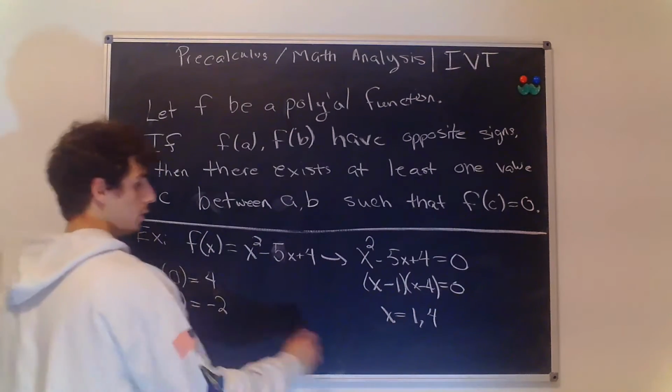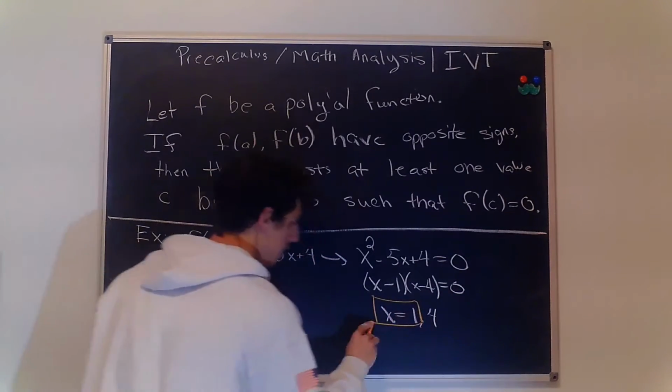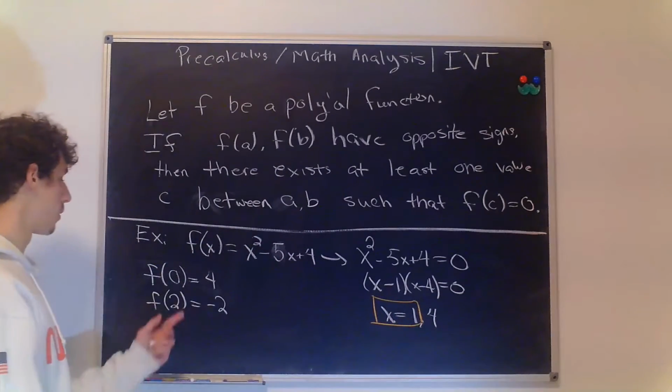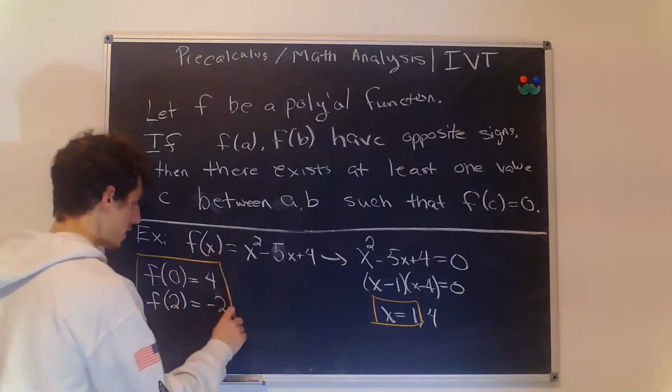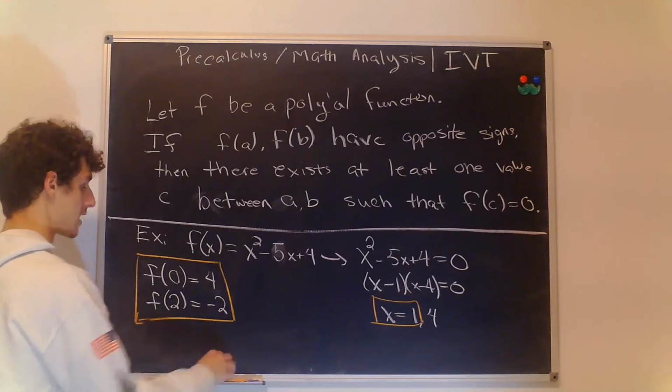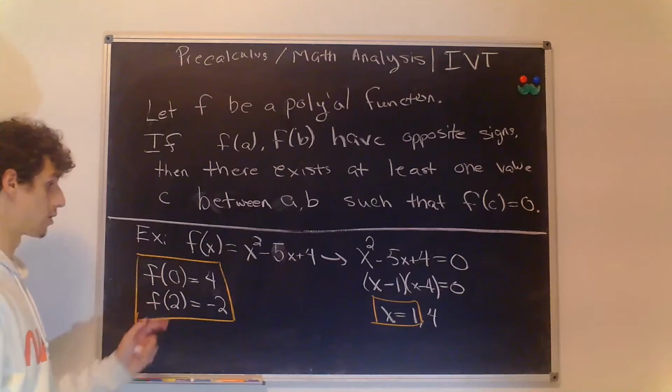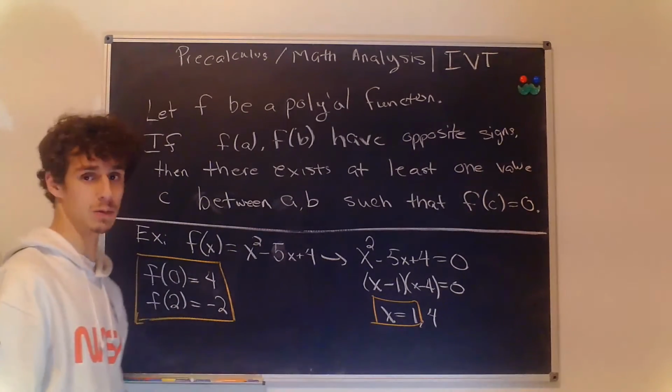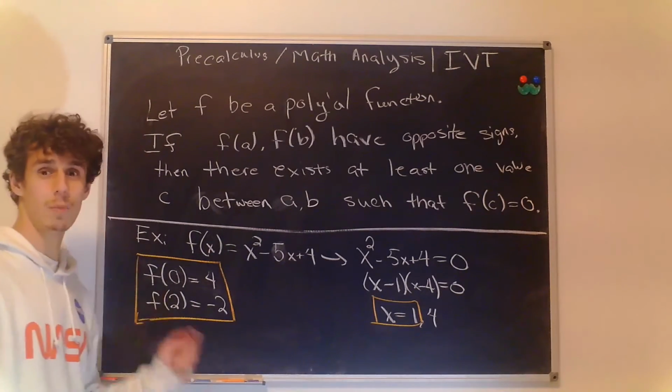And this value of x equals 1 satisfies the intermediate value theorem that we found over here. It satisfies this box in orange, that there has to be a zero between x equals 0 and x equals 2. That zero is x equals 1. Okay, let's look at a couple more examples.